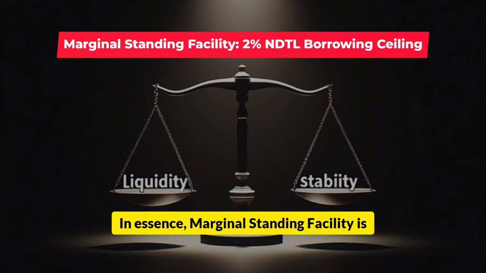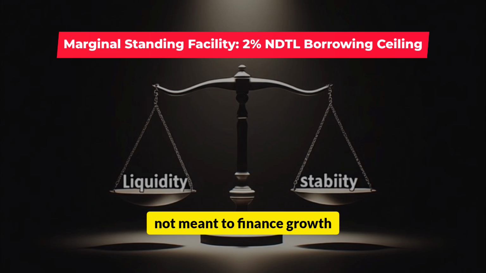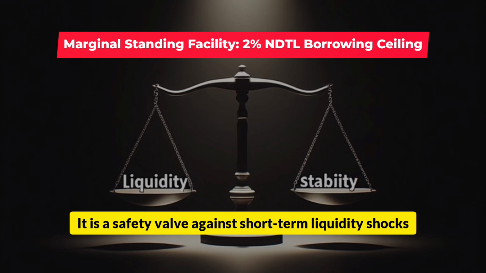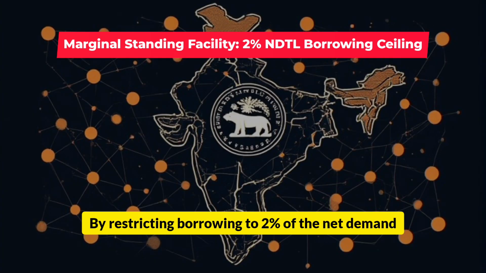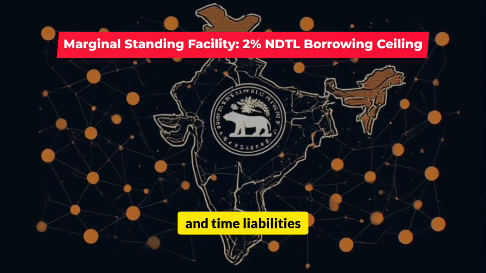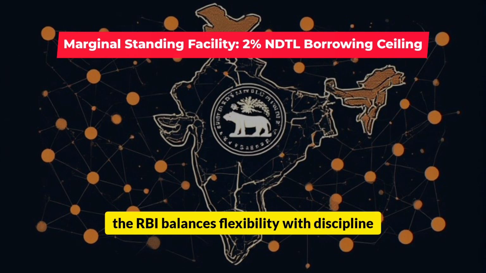In essence, marginal standing facility is not meant to finance growth or structural deficits. It is a safety valve against short-term liquidity shock. By restricting borrowing to 2% of the net demand and time liabilities, the RBI balances flexibility with discipline, providing oxygen but not unlimited air.